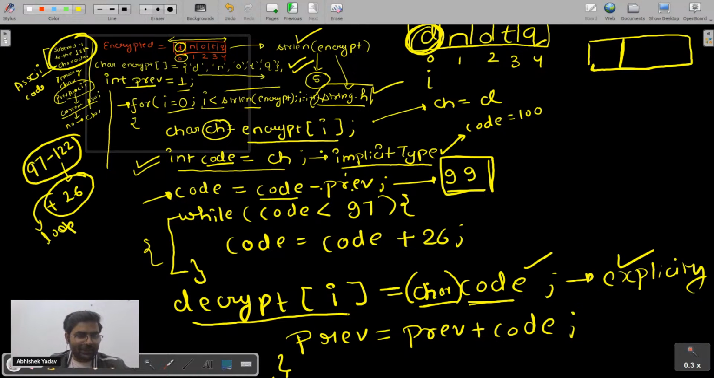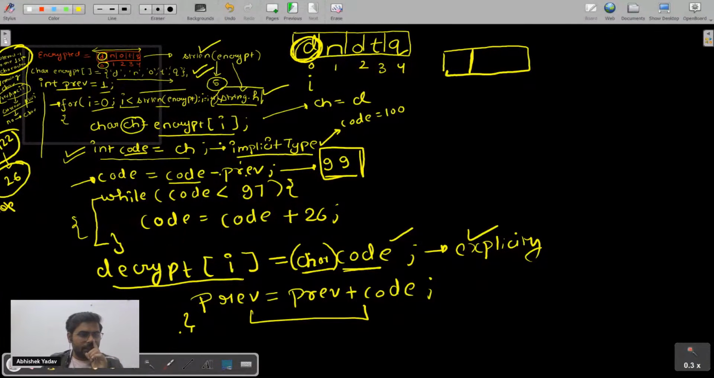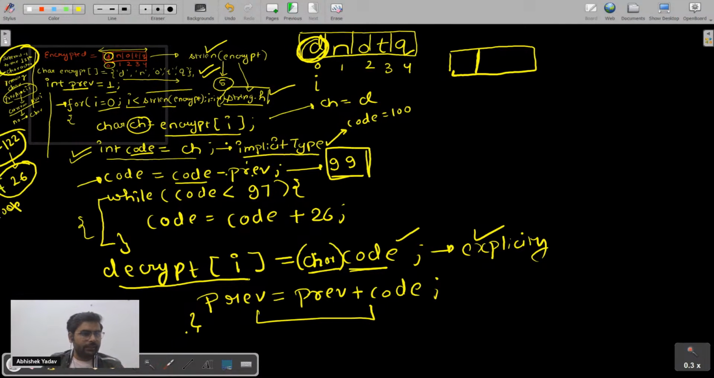Here is a pin drop silence in the chat. Are you guys getting the point? Why have I written this line? Yes or no? Okay, let's take one example, and then you will get a clear idea why I have written this line, right? Please write in the chat, the screen is clear, right?